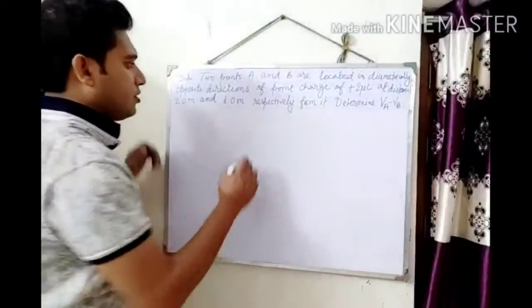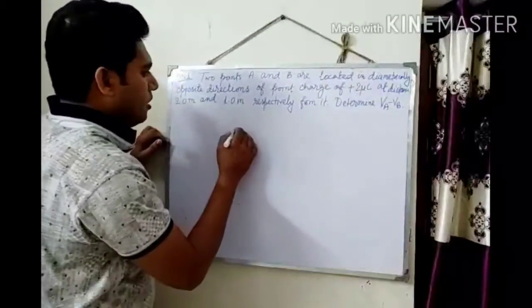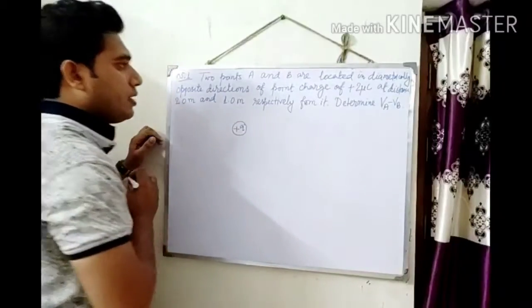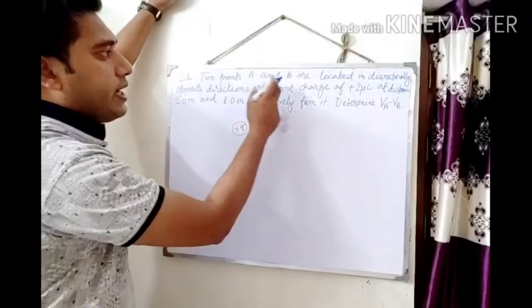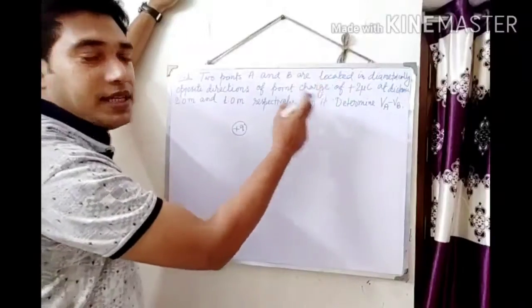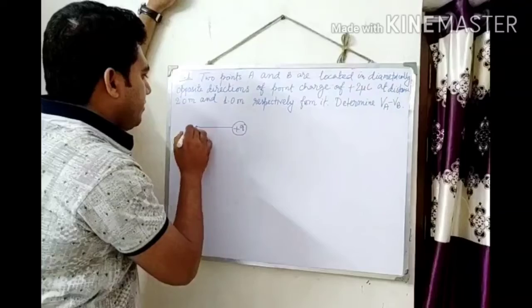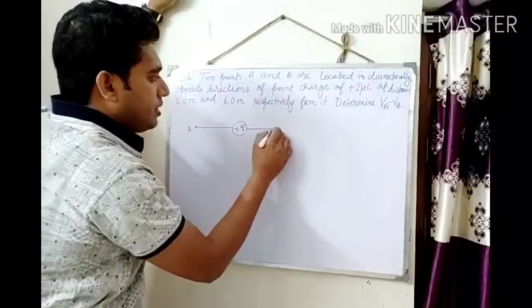Let's draw the diagram here. Consider a point charge plus Q here. Now two points A and B are located diametrically in opposite directions. Suppose point A is here and point B is in the opposite direction.